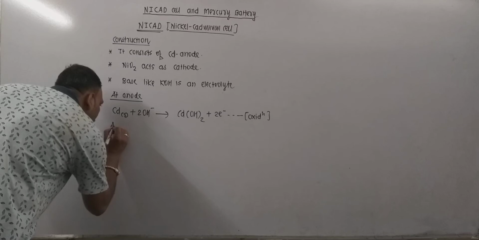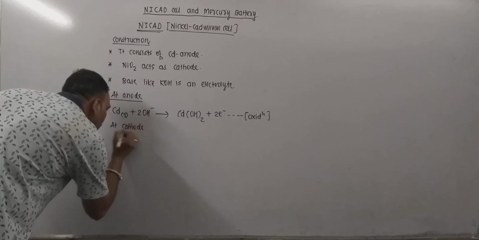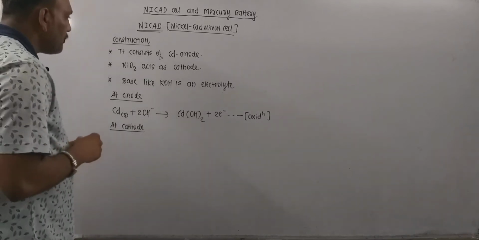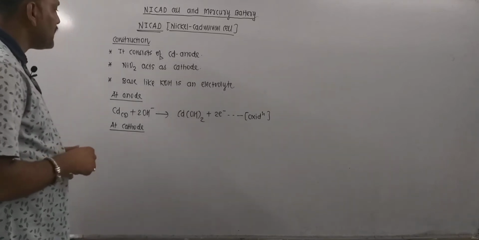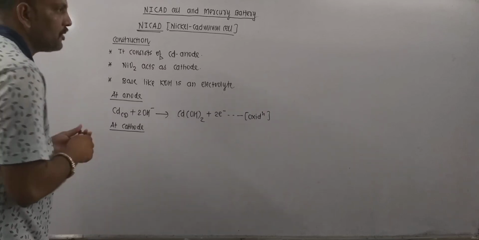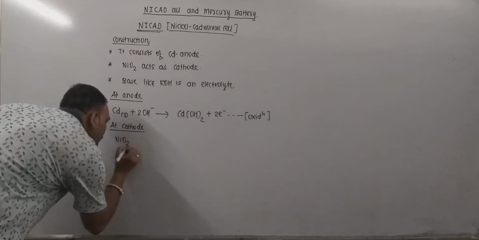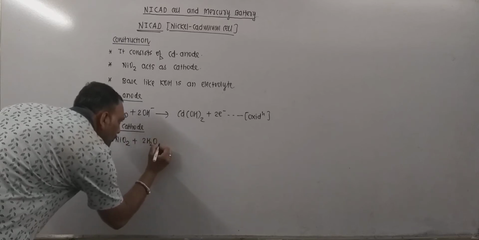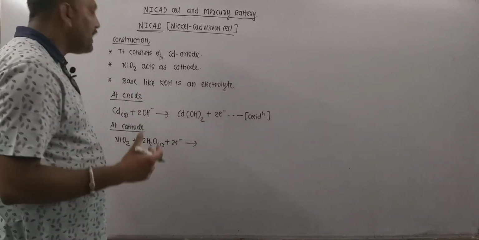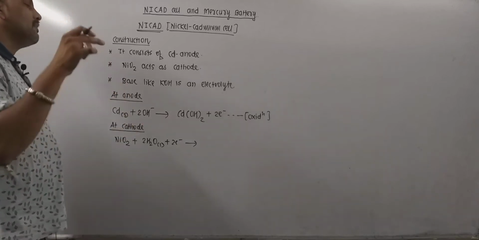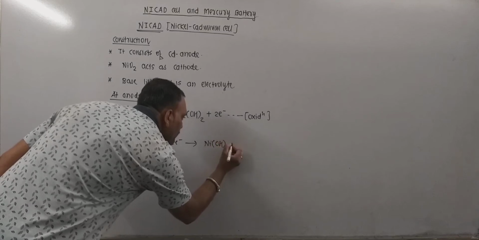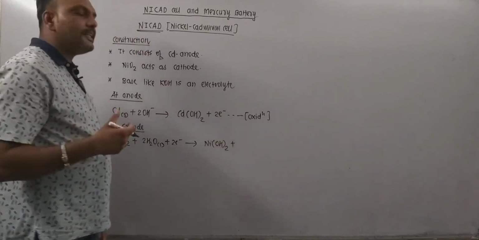Now let's see what happens at cathode. We earlier discussed that the cathode is NiO2. So our NiO2 receives electrons. We know very well that the process of gaining electrons is reduction. This leads to the formation of nickel hydroxide, Ni(OH)2.